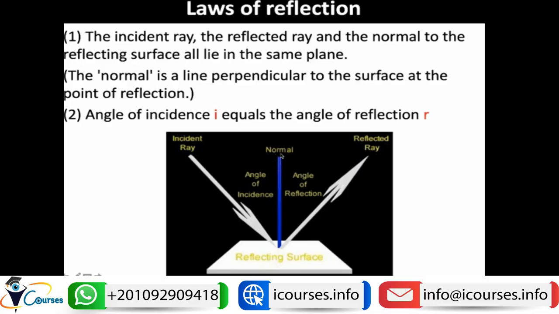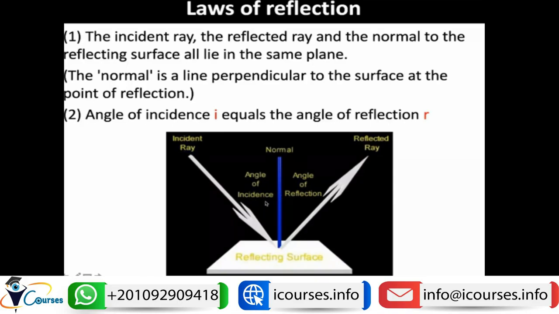If an incident light hits the reflecting surface, it forms an angle with the normal called the angle of incidence. After this, the light is reflected, and the angle between the reflected light and the normal is called the angle of reflection.